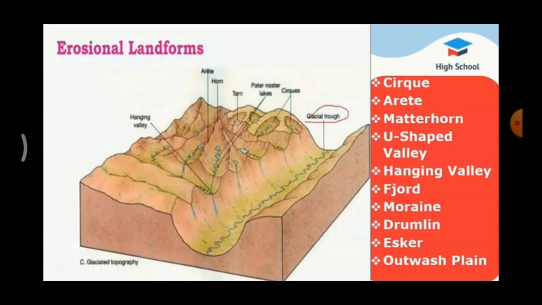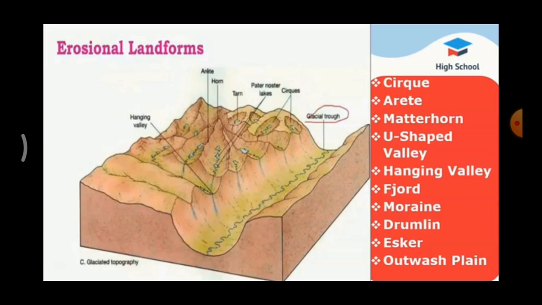Now we are going to see about some of the landforms created by glaciers: Cirque, Arete, Matterhorn, U-shaped valley, hanging valley and fjords. Cirque.